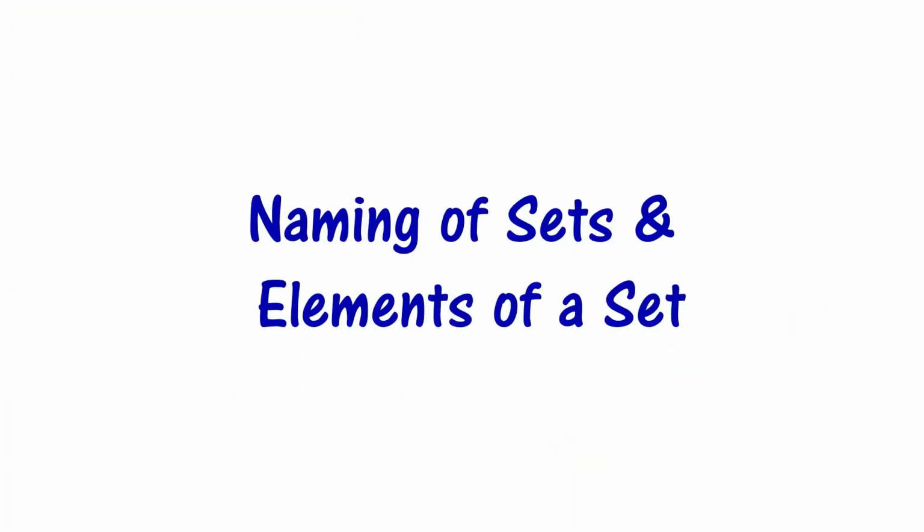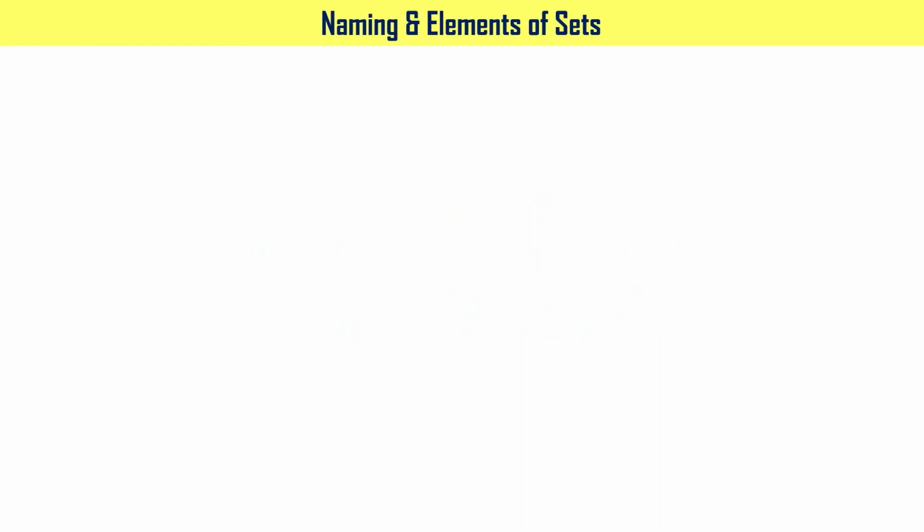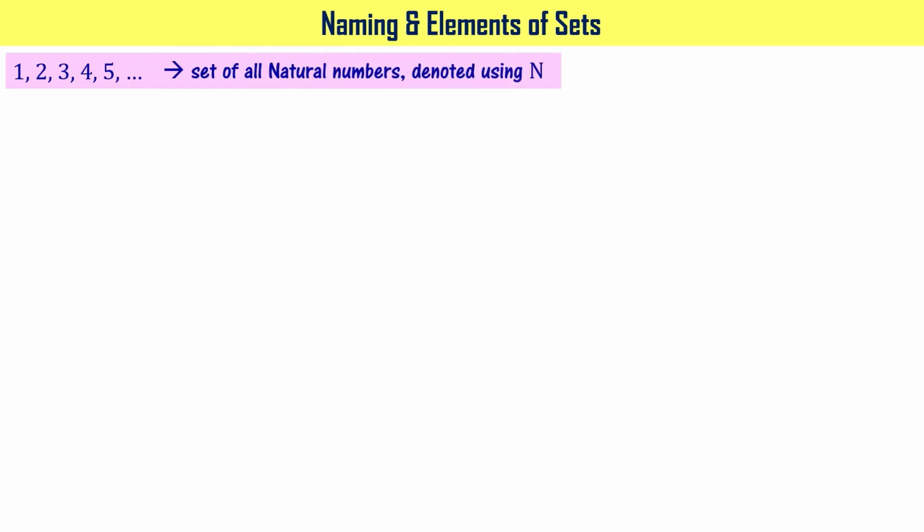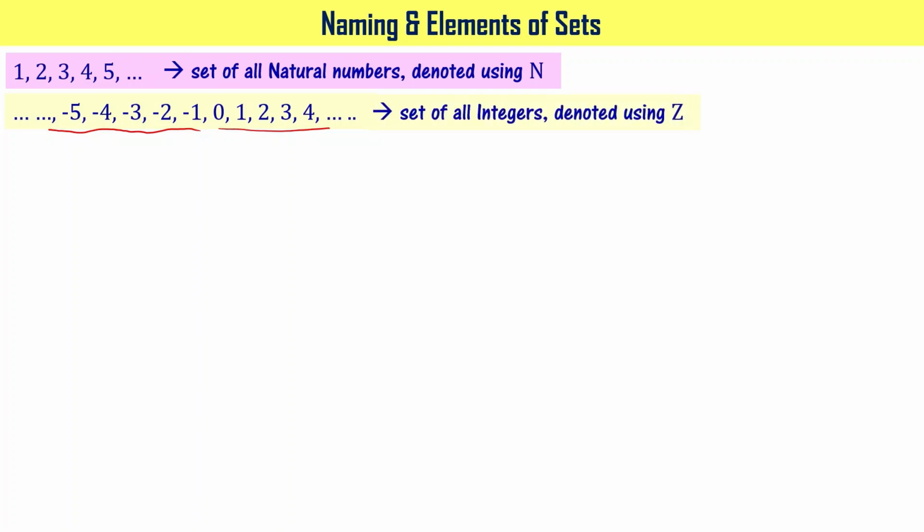Let us now learn about naming of sets and elements of a set. Let's consider this example: 1, 2, 3, 4, 5, and so on, right? This is the set of natural numbers. It is denoted using capital letter N, right? Here what you see is 0, 1, 2, 3, 4, and so on, -1, -2, -3, -4, -5, and so on. This collection is the set of all integers, right? Denoted using capital letter Z.